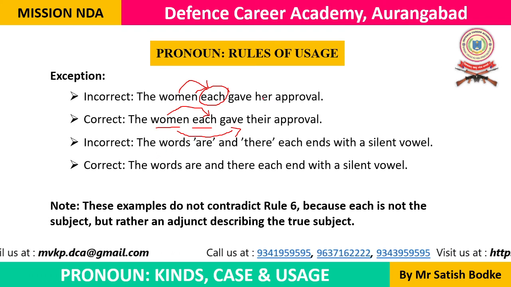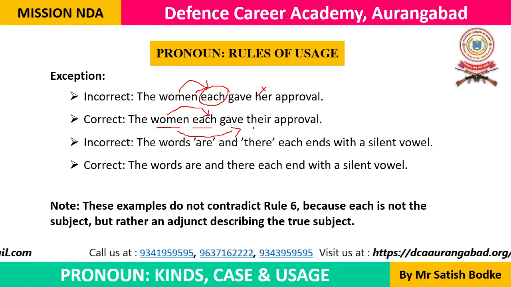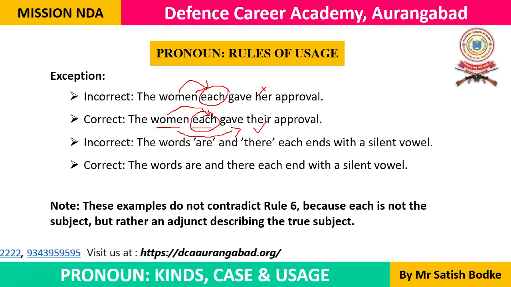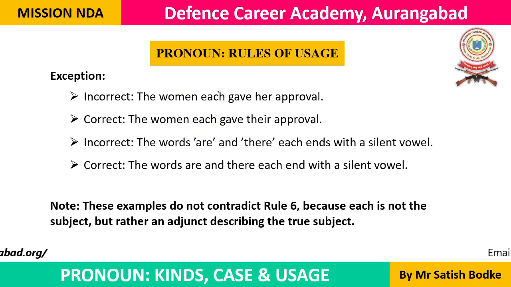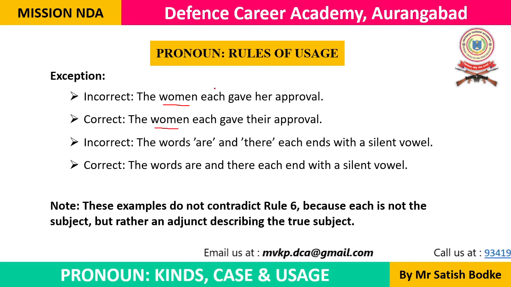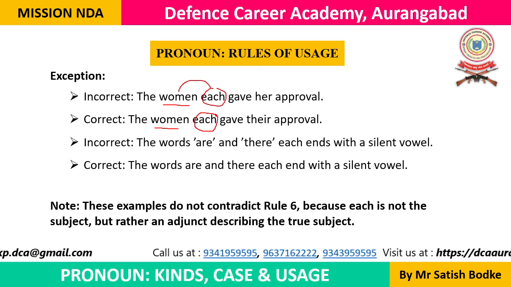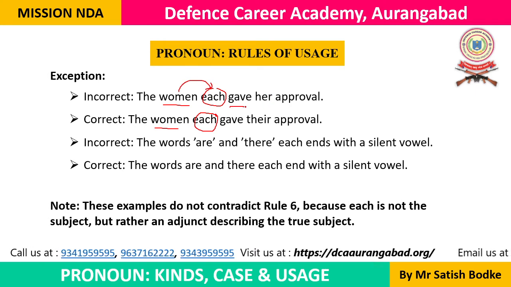सो gave her नहीं आएगा, यहां पे their आएगा, because we are using this pronoun after this plural noun. If we are using a pronoun after a plural noun, such as the plural noun is women and the pronoun is each, then it should take a plural verb.